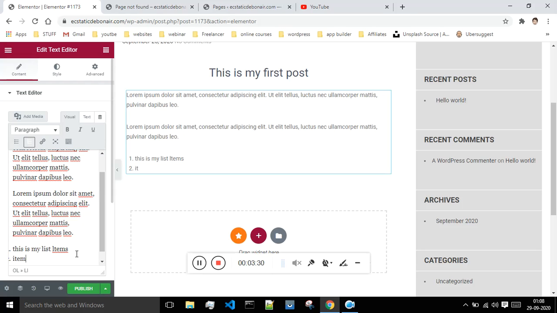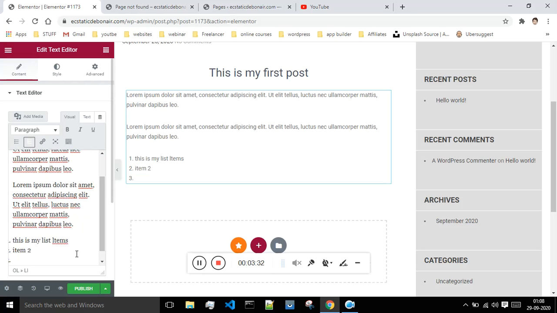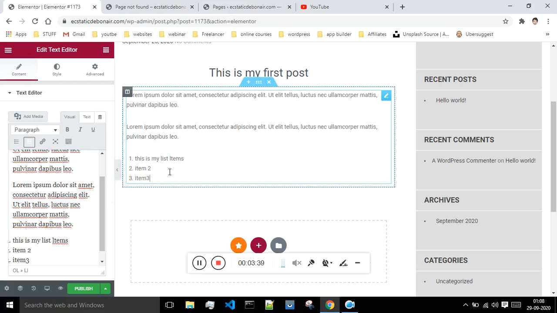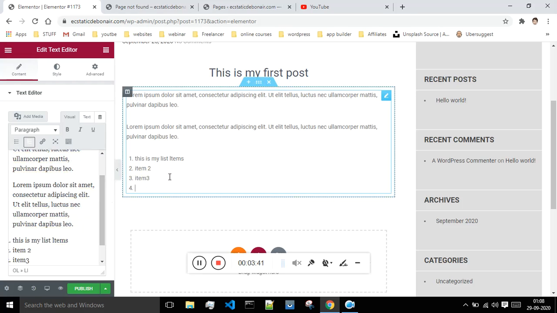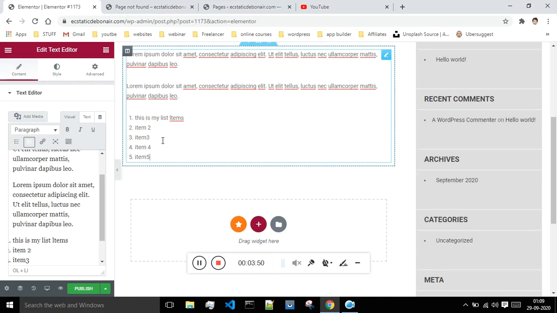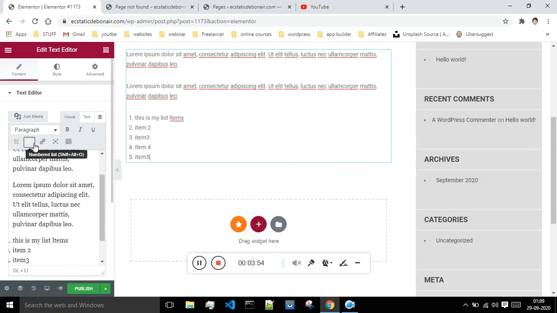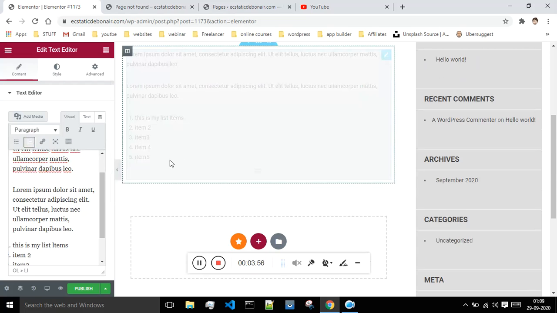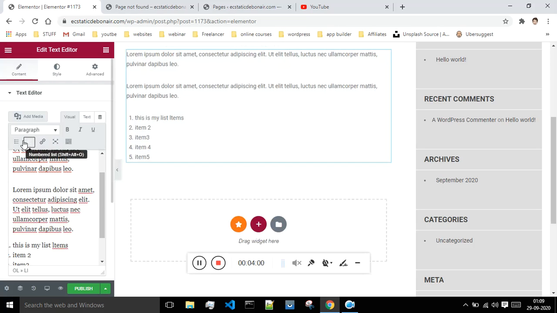I will say this is the item 2. Okay, and I will say this as item 3, and you can just write over here also, no issues. Okay, I will say item 4, item 5. Okay, and this is how you can edit these bullet points. And once you're done with that, just again click on this in order to disable that option, otherwise it will just write everything in the form of points.